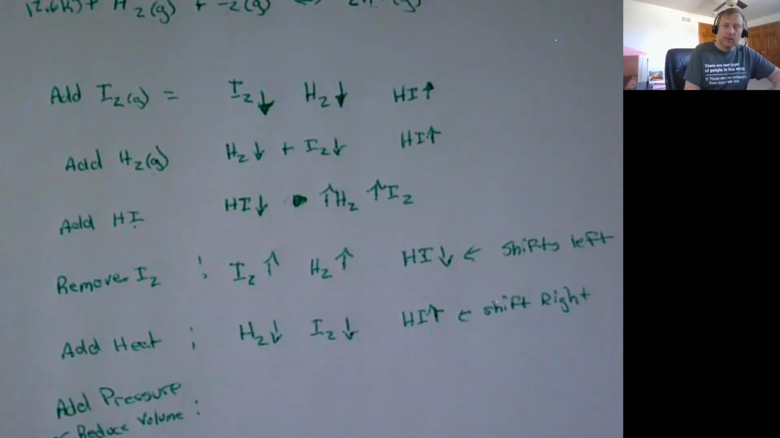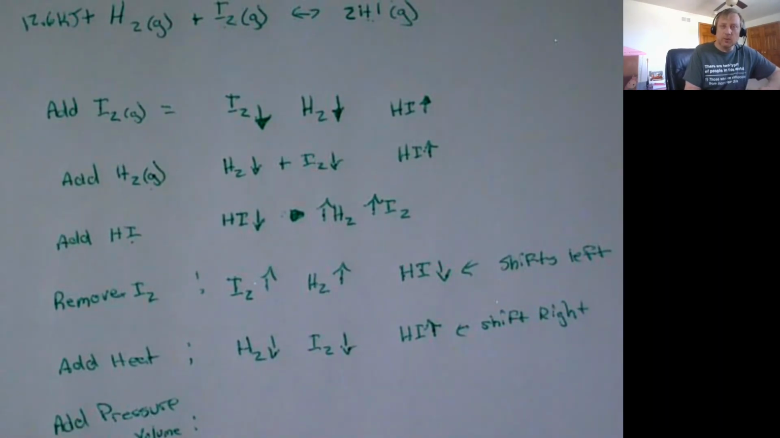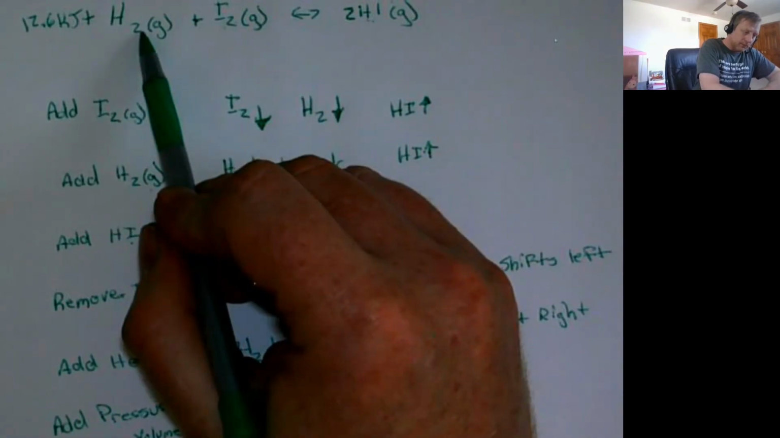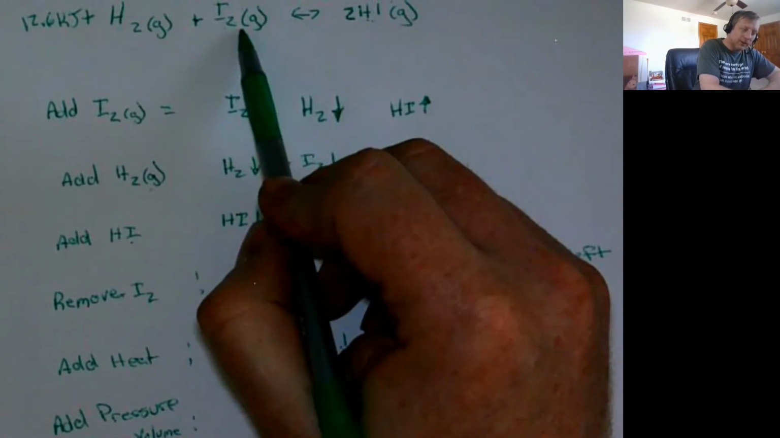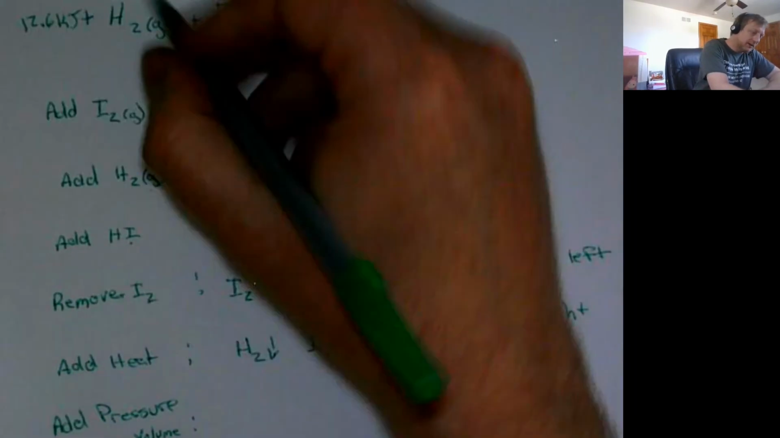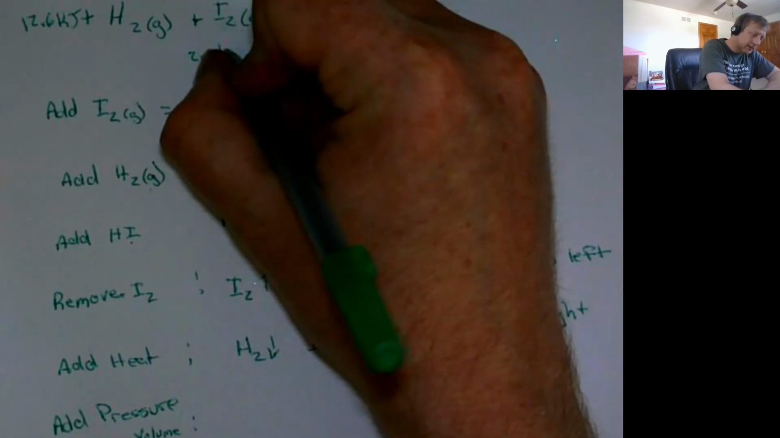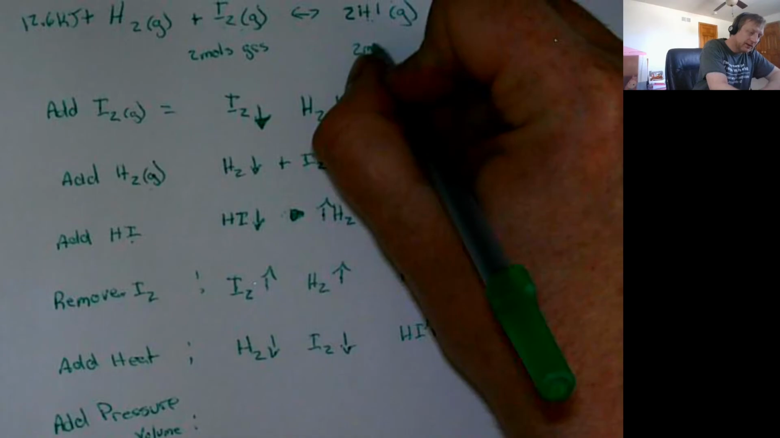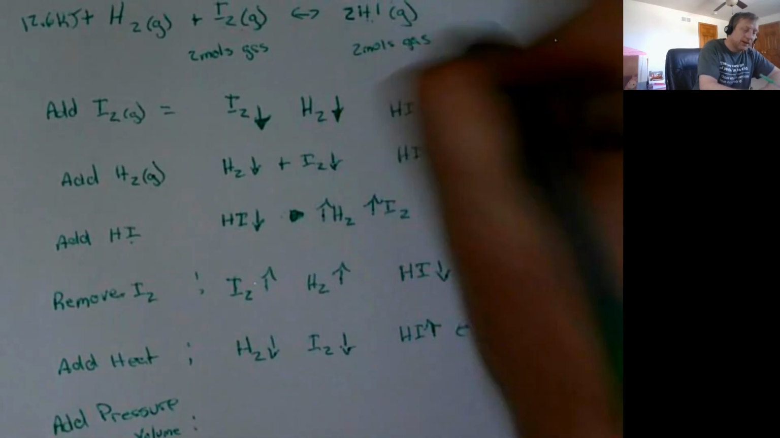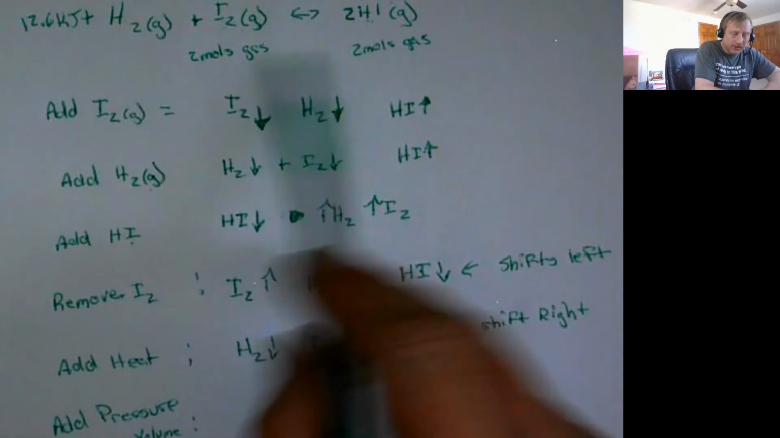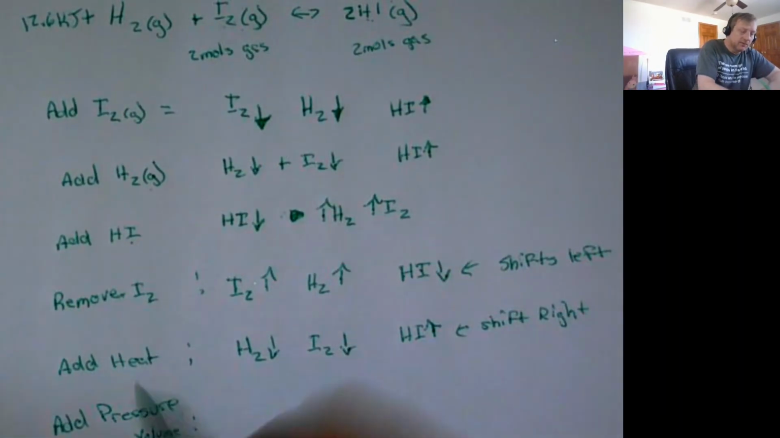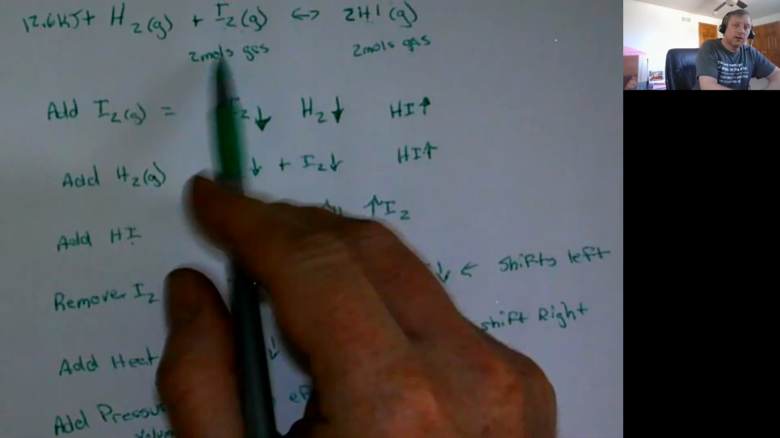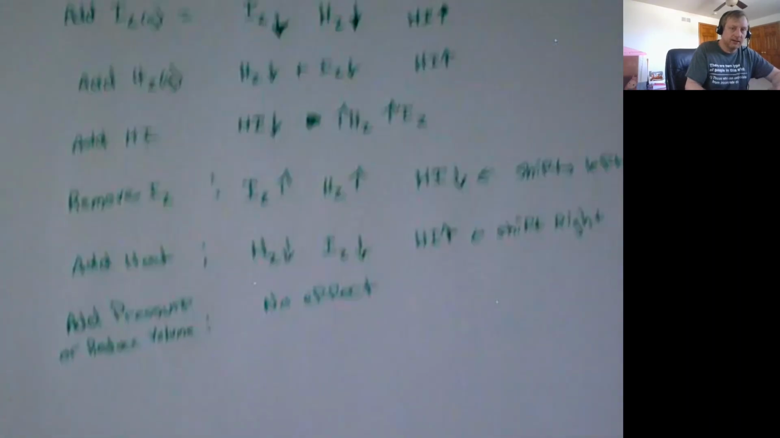Okay, and here what we need to do is we need to count the moles of gas on each side. Here we have 1 mole of H2. Here we have 1 mole of I2 gas. So there are 2 moles of gas. Here on this side, we also have 2 moles of gas. Since they're equal on both sides, this will have no effect. If they were unequal on both sides, then there would be an effect.